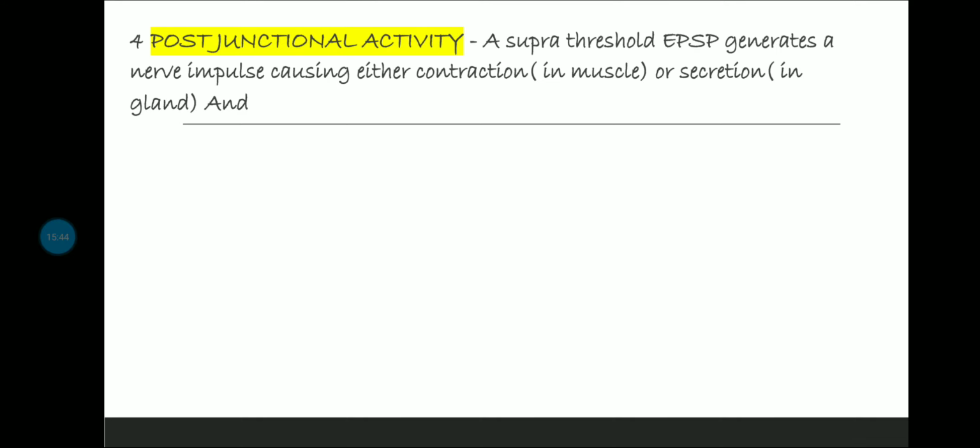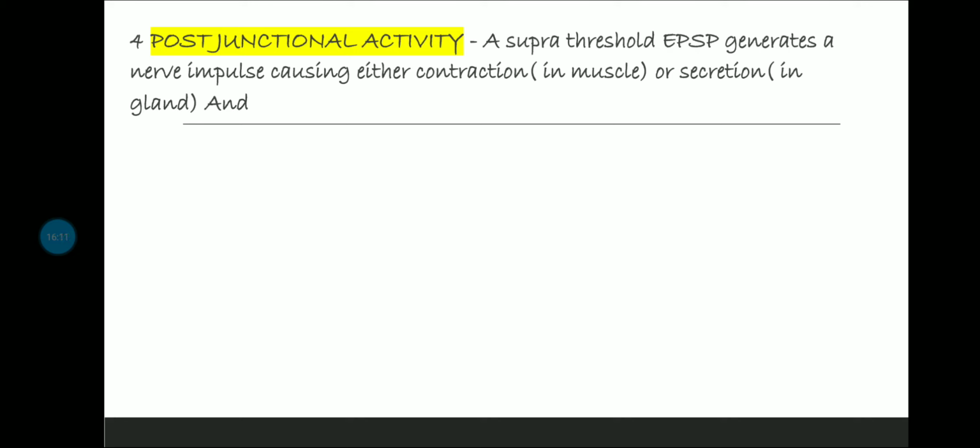Now the fourth step, which is post junctional activity, okay. So what are the transmitters going to do on the post junctional membrane? Basically a supra threshold excitatory postsynaptic potential generates a nerve impulse. So what you need to consider is supra threshold, okay. So it should be more than the threshold level, right?